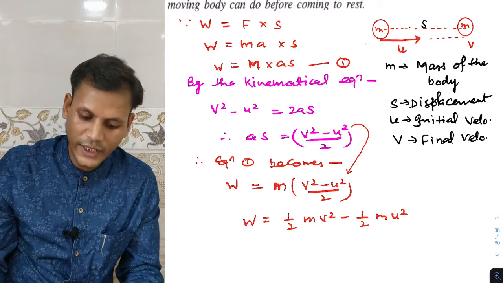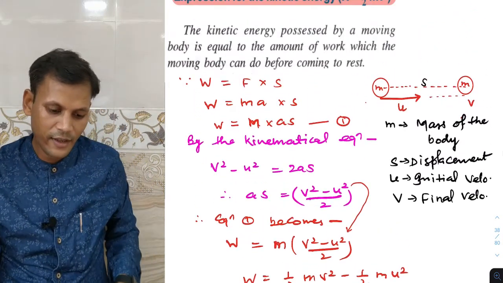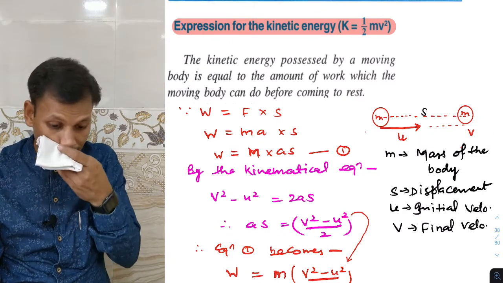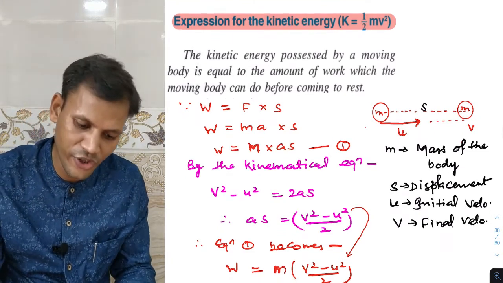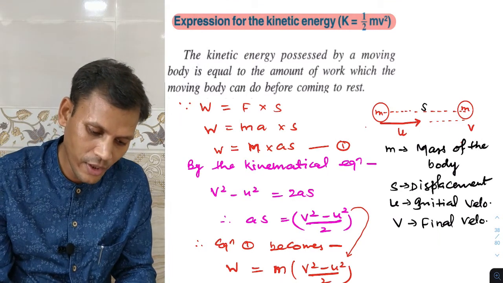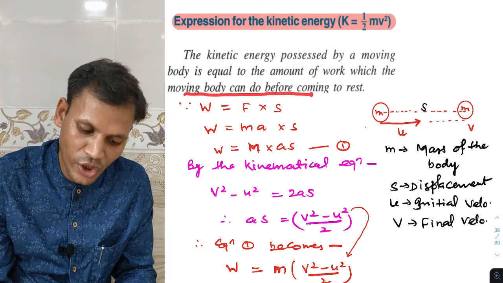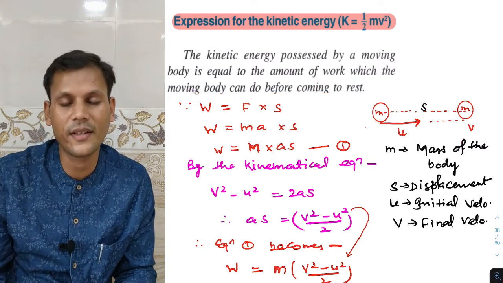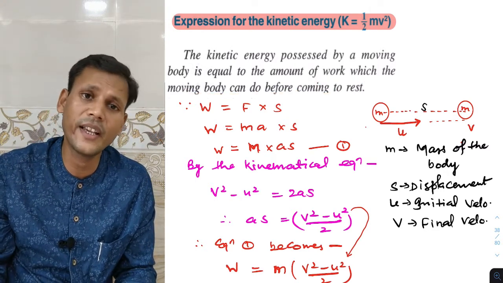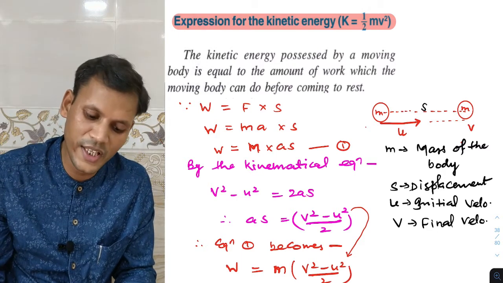It is work done, but we are talking about the work a moving body can do by definition before coming to rest. As it comes to rest, the final velocity we take as 0 in this case.